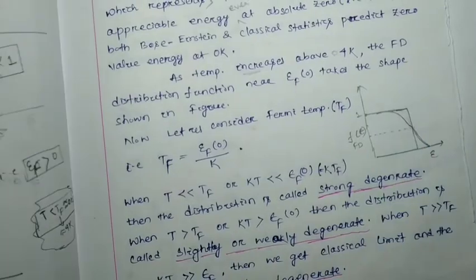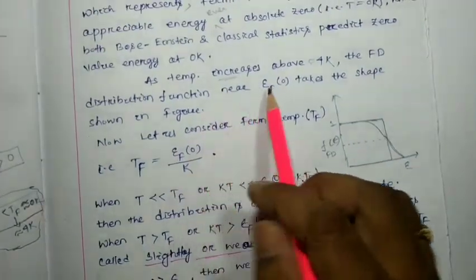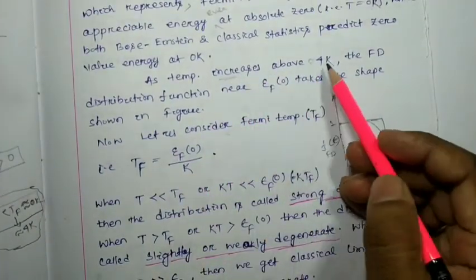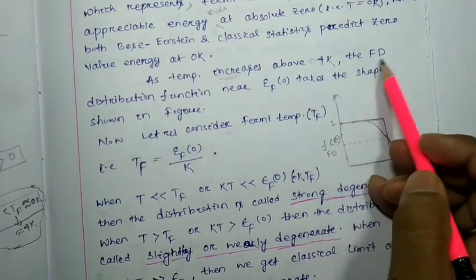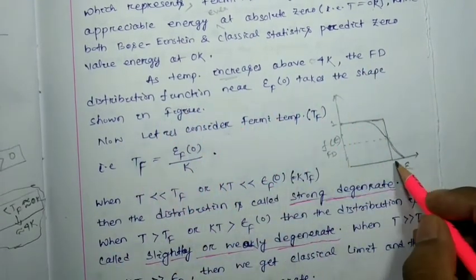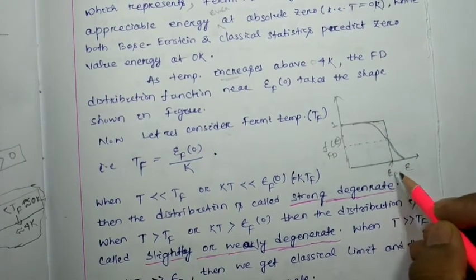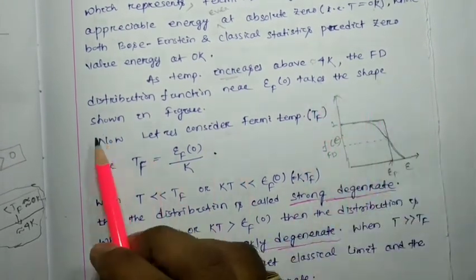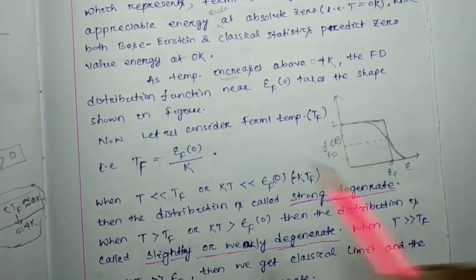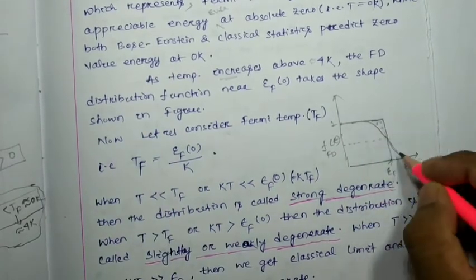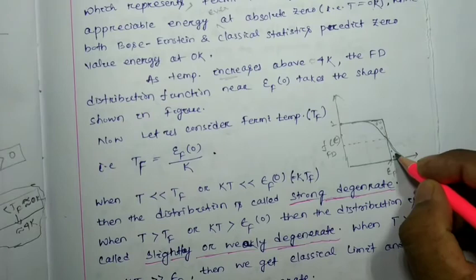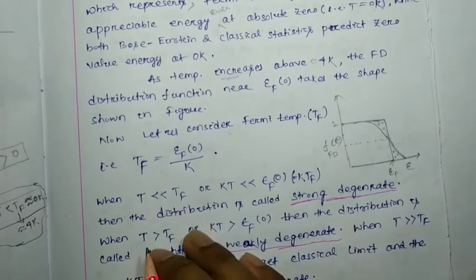The same thing has been represented here, that just above 0 Kelvin or approximately 4 Kelvin, the Fermi-Dirac distribution function near epsilon F takes the shape as shown in the figure. Here some holes and the corresponding electrons we can find in the conduction band. Detail we discussed in the last class.